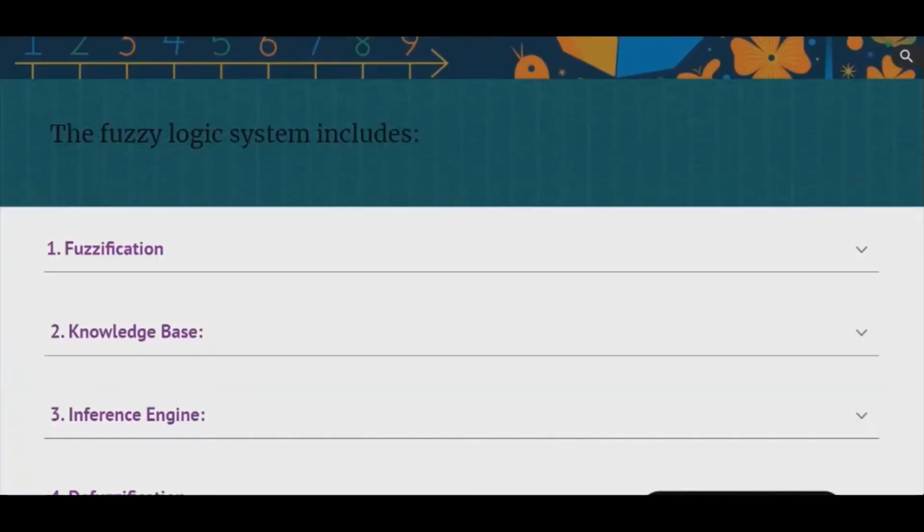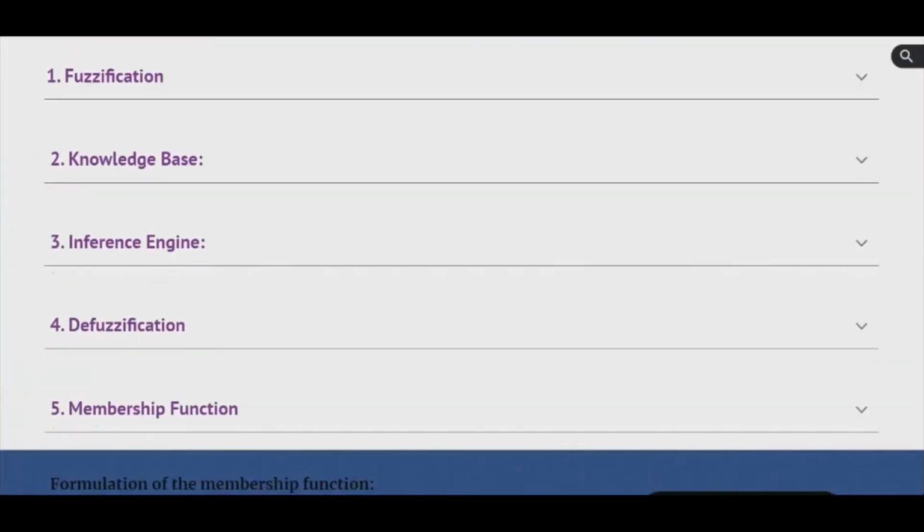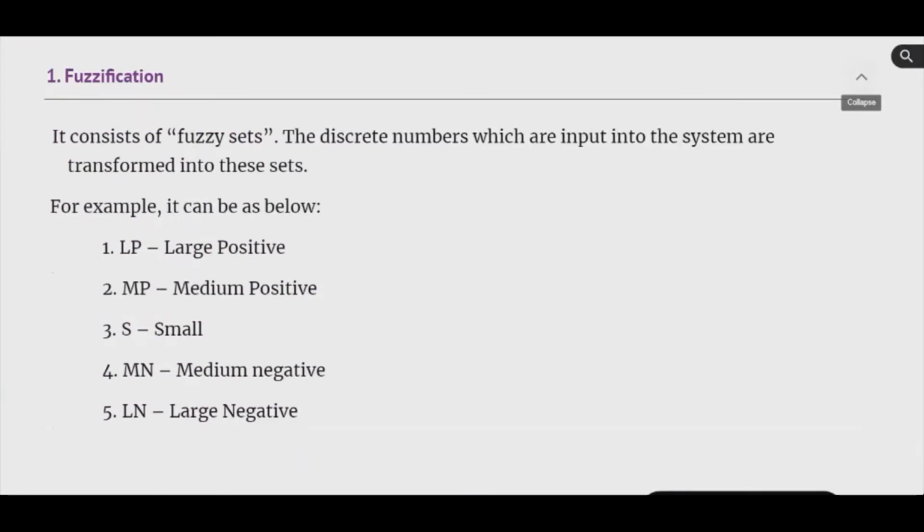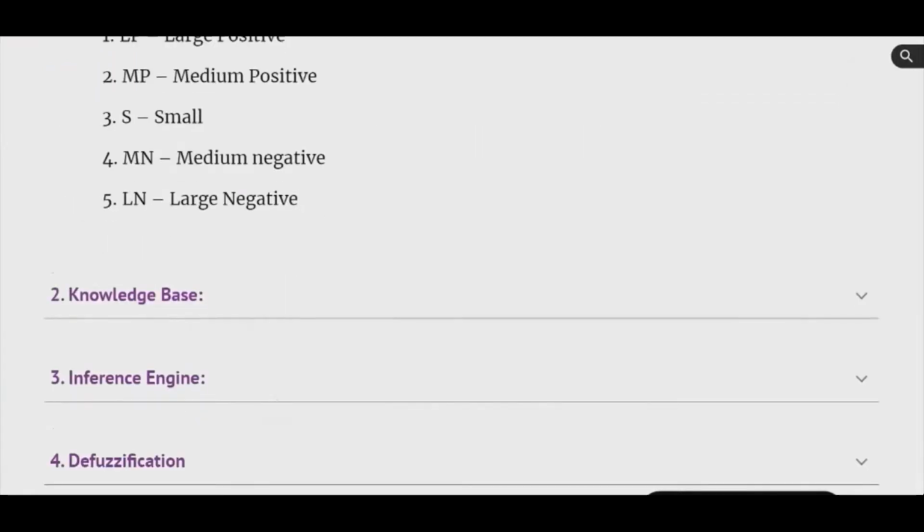The math involved. First, the fuzzification module. It consists of fuzzy sets. The discrete numbers which are input into the system are transformed into these sets. We broadly mention 5 such sets: large positive, medium positive, small, medium negative, and large negative.